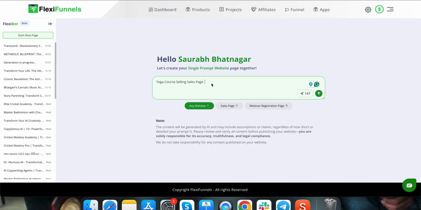By specific, what I mean is, what's the goal of the page? Let's say if I just write yoga page, now I don't have any clarity, right? The AI doesn't have any clarity either. What do you want from a yoga page? Do you want to book personal consultations? Do you want to sell your courses? Do you want to host a webinar? So you have to write, let's say something like build a one-to-one yoga consultation page with me, like whatever, right?